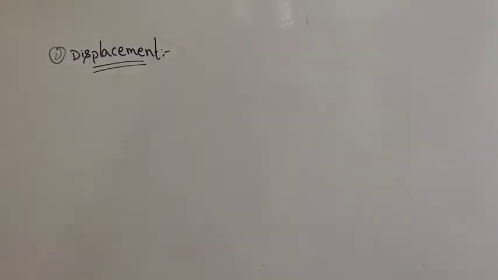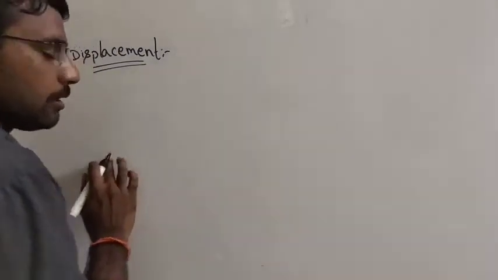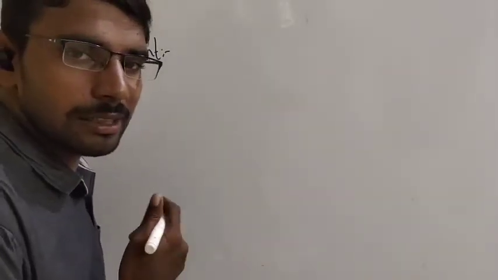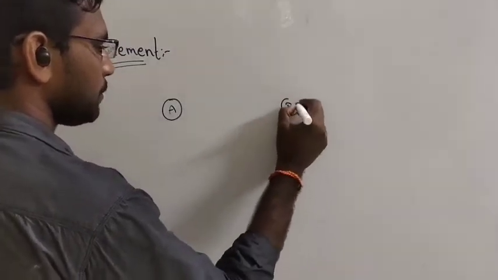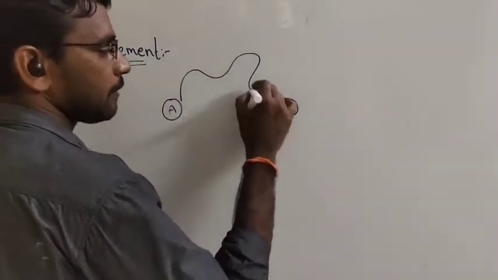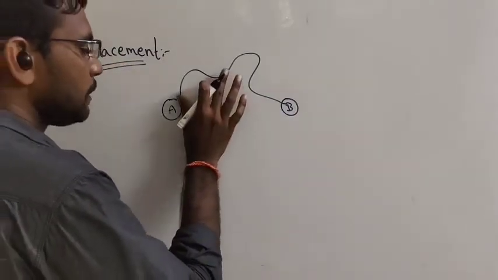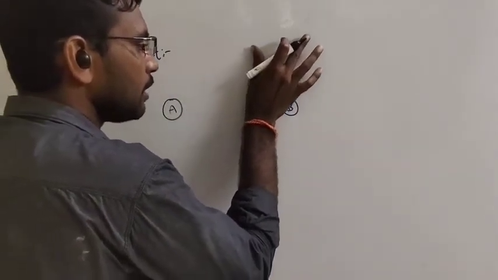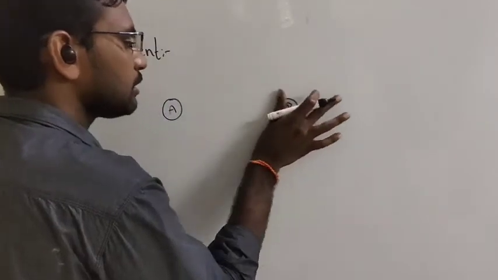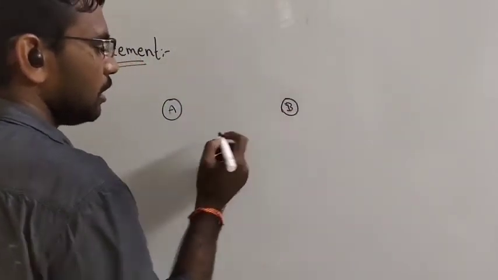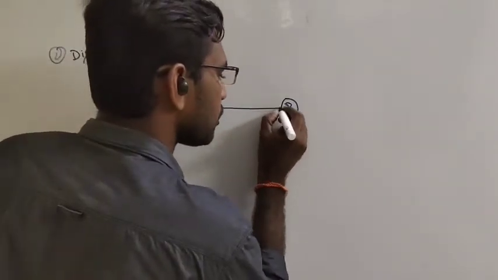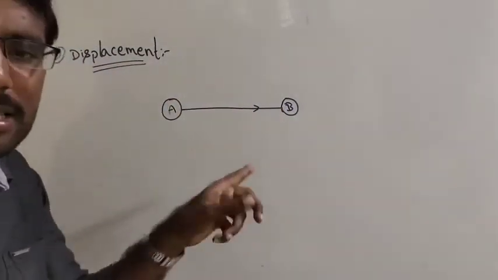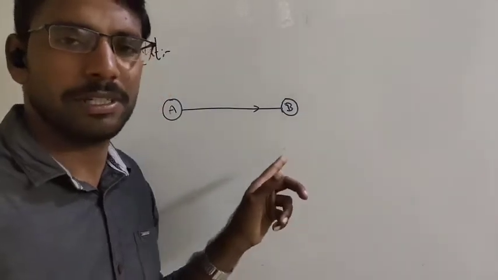Displacement is nothing but, it is a point A, point B. Distance means it is moving in different directions, finally it will reach. Displacement means, sir, this is the actual length initially. Now, what is the shortest distance? Straight line is the shortest distance. This is only called displacement.